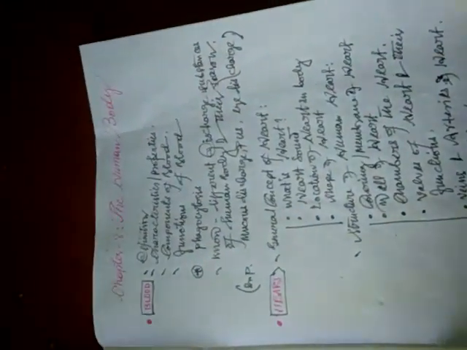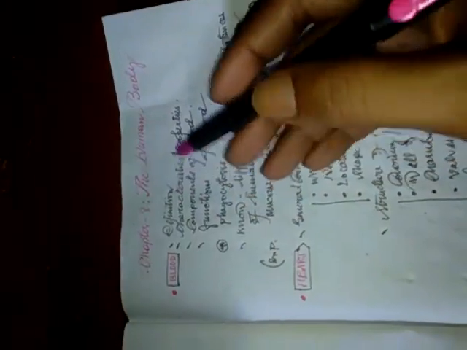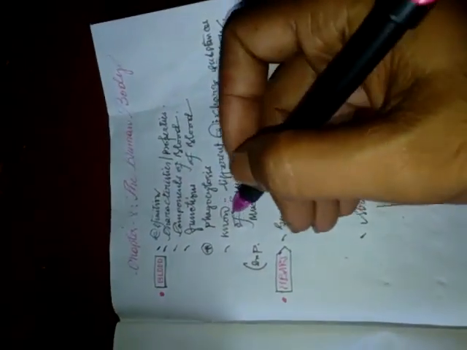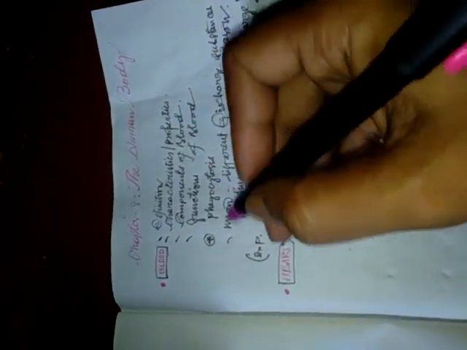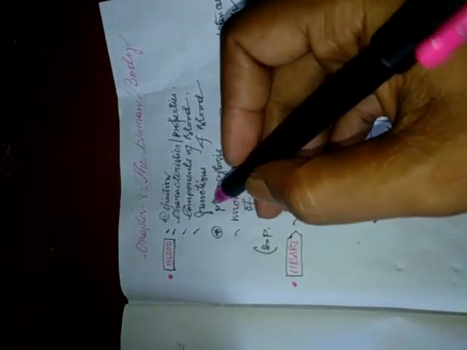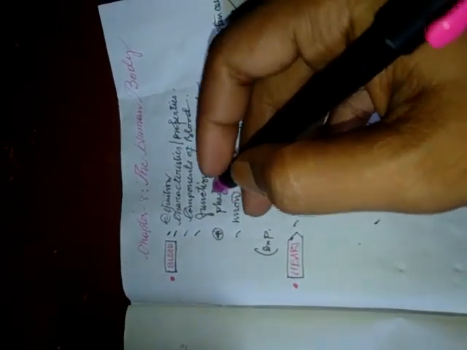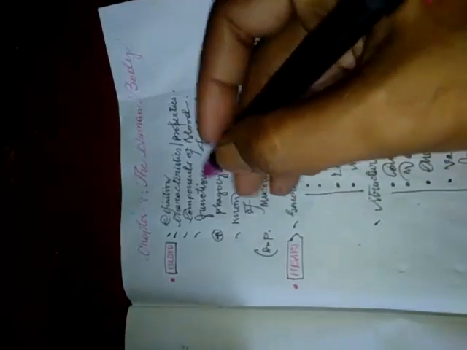Now I'm going to chapter number 8, and this chapter is the last chapter of your second term syllabus. The human body, this chapter is known as general human physiology.